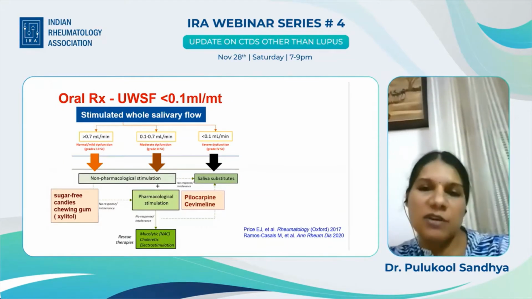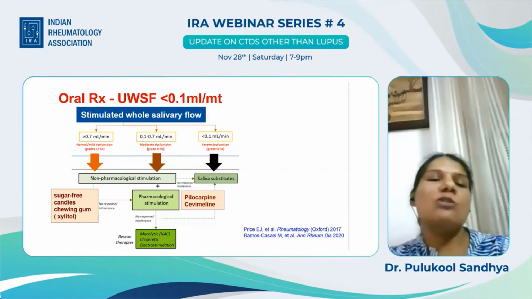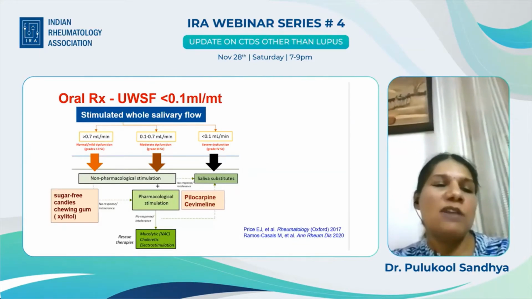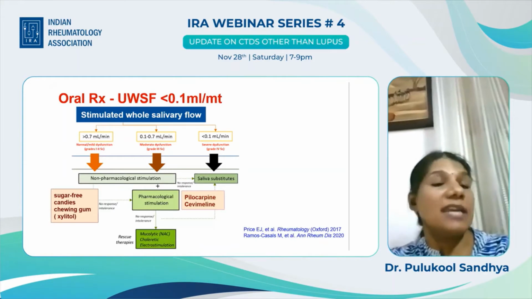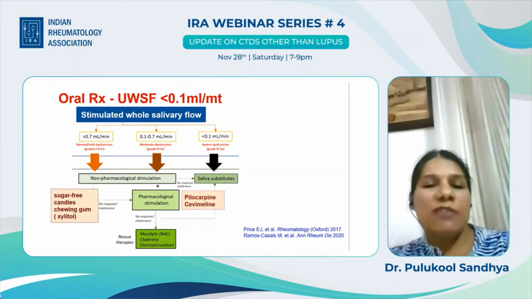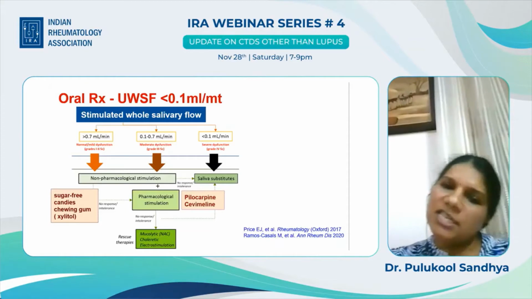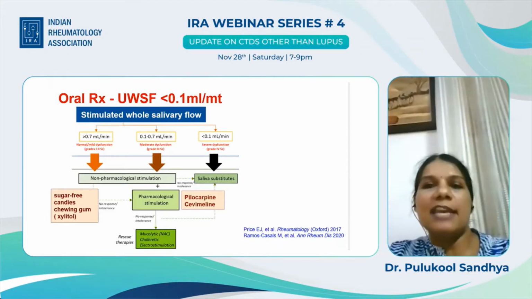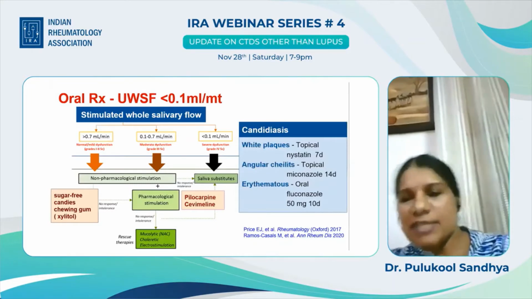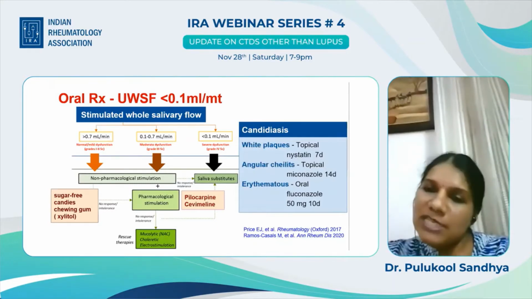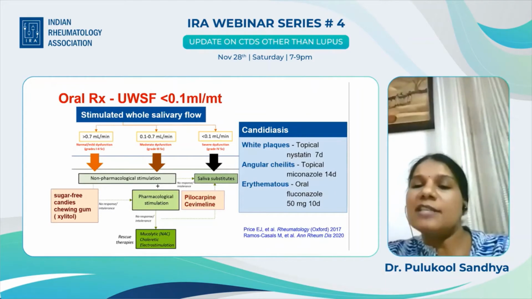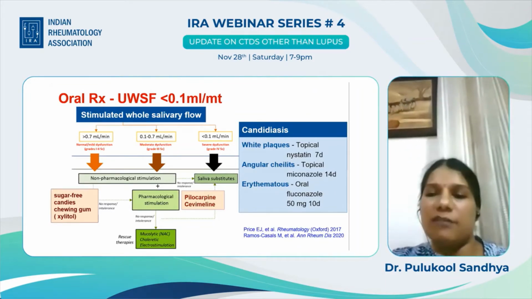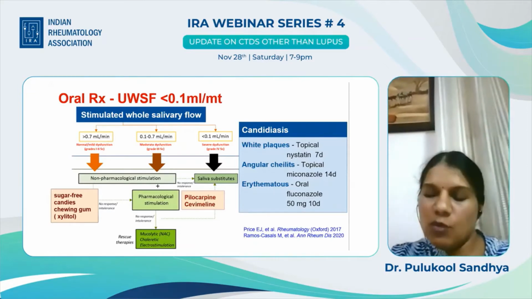Those who have severe dysfunction should get salivary substitutes. Those who have mild and moderate, you can try non-pharmacological stimulation with sugar-free candies and chewing gum containing xylitol. And if this fails, move on to pharmacological stimulation with pilocarpine and cevimeline. And in case it fails, you have mucolytic agents and electrostimulation. Treating candidiasis is an important part of oral sicca. White plaques require topical treatment. Angular cheilitis also requires only topical treatment, but erythematous candidiasis can be difficult to treat and requires oral fluconazole.